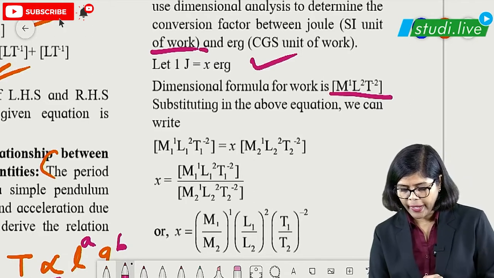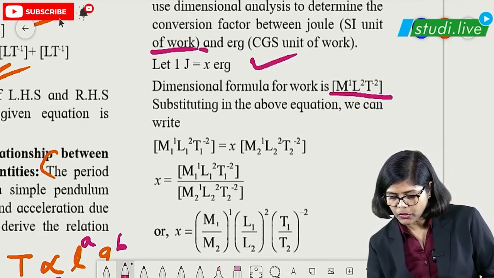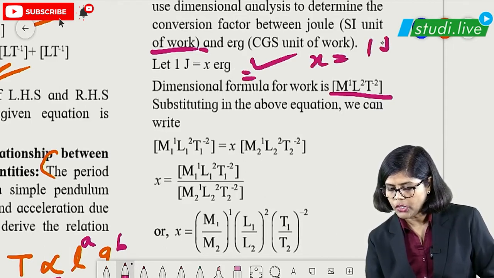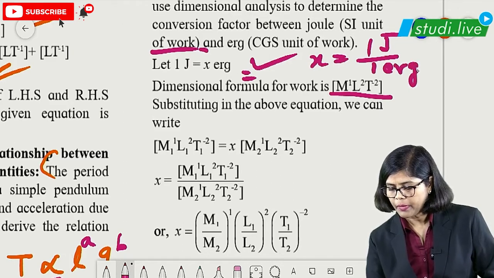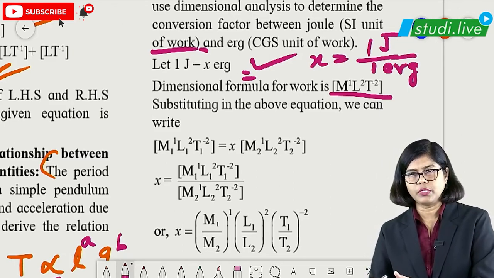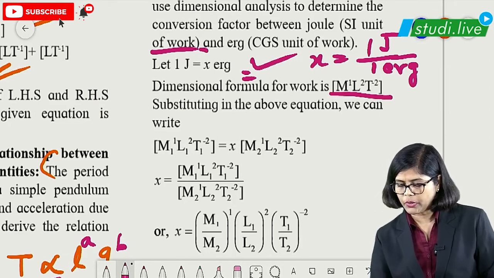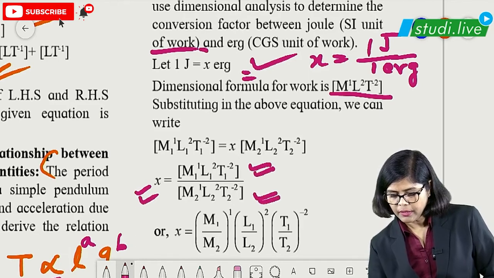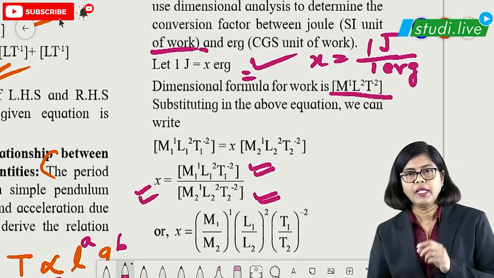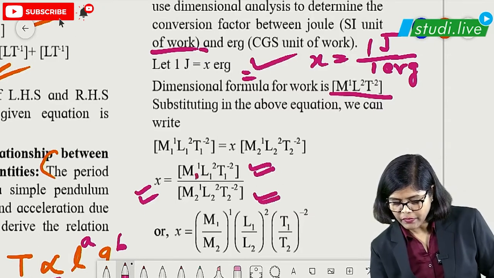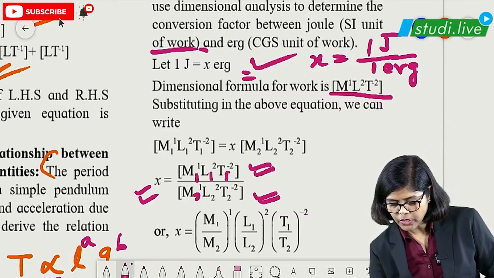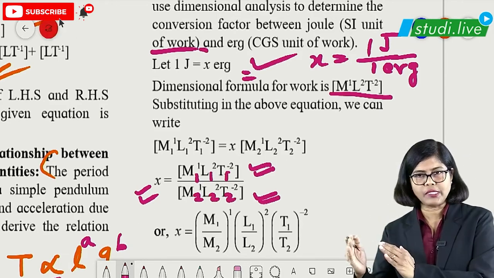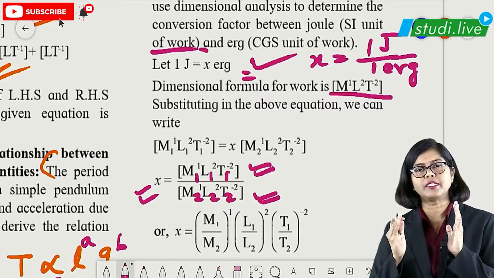Okay. Now for MKS 1 joule. So I will just write one more step here. From here what we are getting is x is equal to 1 joule upon 1 erg. Okay. This is what we are going to get here. And then after that just substitute the value. So x value. Joule meaning MKS and this part is CGS. But how to differentiate? That we can differentiate with the suffix value 1, 1, 1 and 2, 2, 2 value. From here we can find out if it is 1, 1, 1 suffix, that means it is MKS. If it is 2, 2, 2 meaning it is CGS.